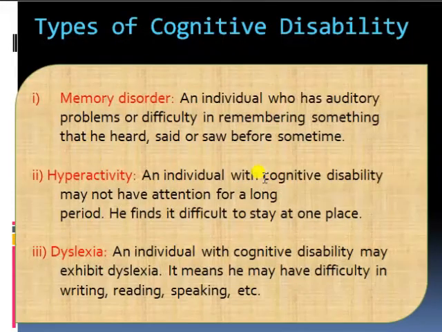Here, the three types of cognitive disabilities are: first is memory disorder. Memory disorder is related to memory, in which an individual faces difficulty in remembering something that he heard, said, or saw before.